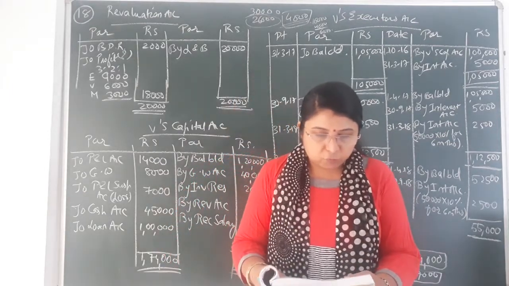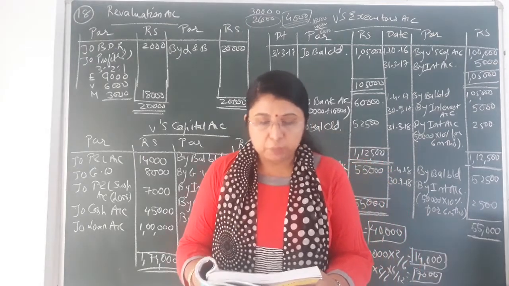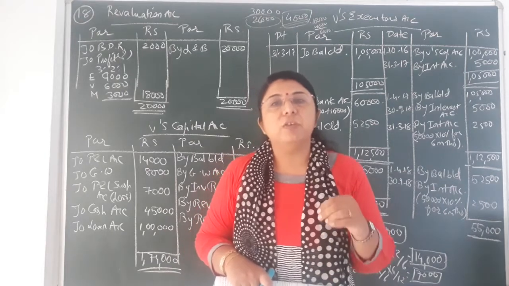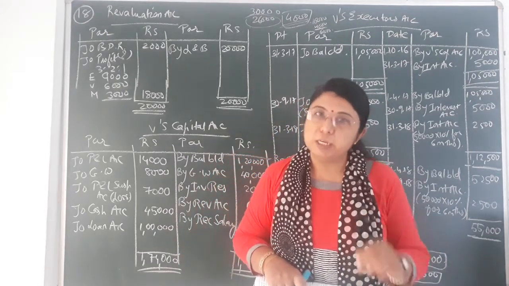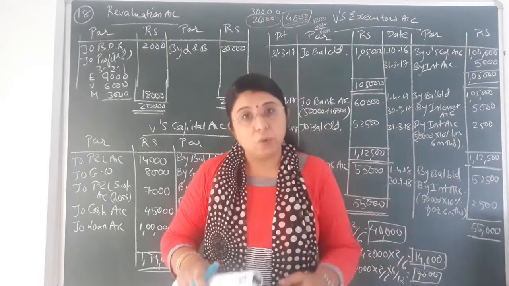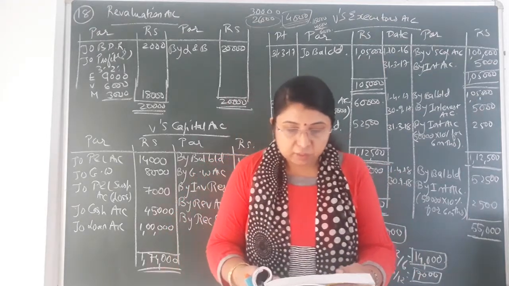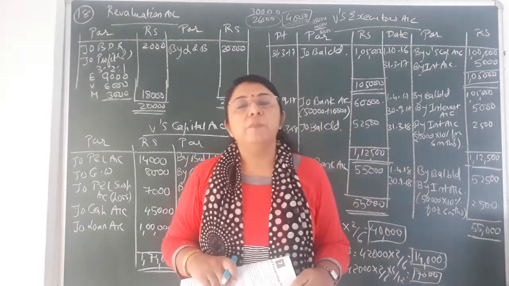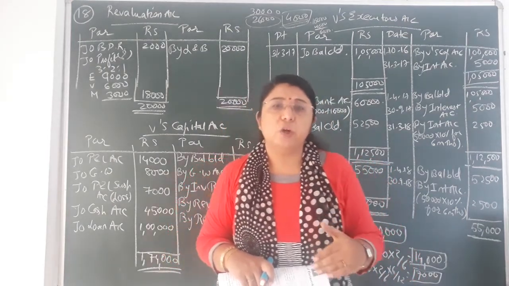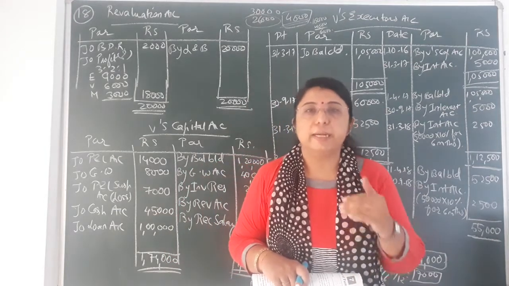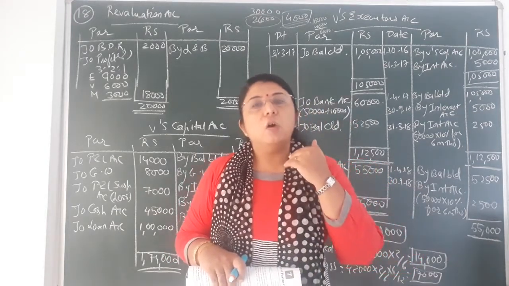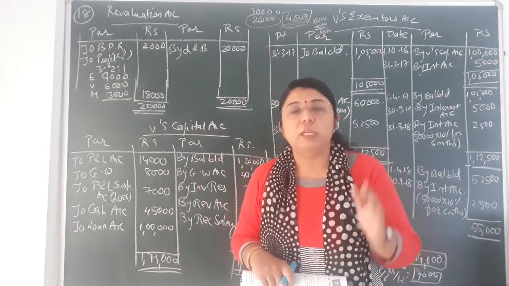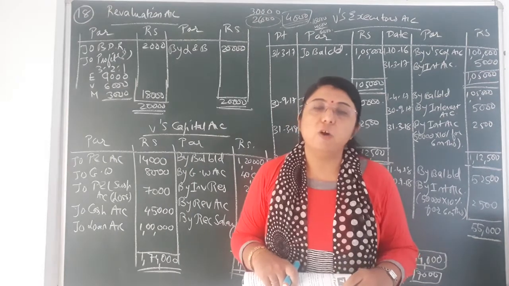Last adjustment, rupees 45,000 to be paid to V's executor immediately. It means as and when the death has occurred of partner V, his executor will be paid rupees 45,000 immediately. And the balance amount is to be paid in 2 equal yearly installments with interest at 10% per annum. After paying rupees 45,000, whatever the balance remains is to be paid to the executor of V in 2 yearly equal installments at 10% rate of interest.